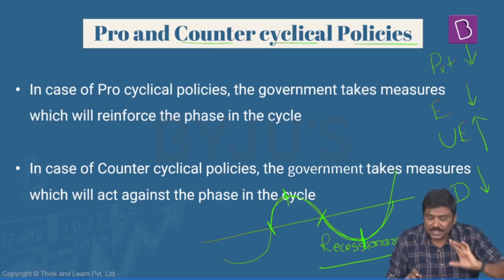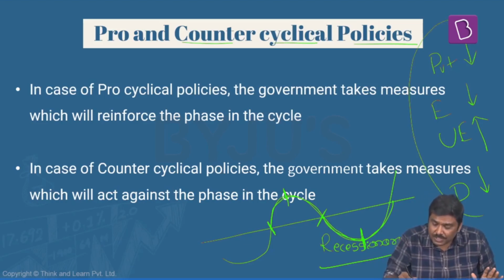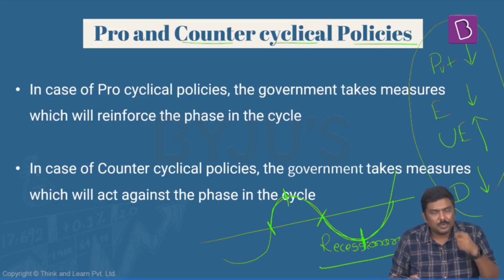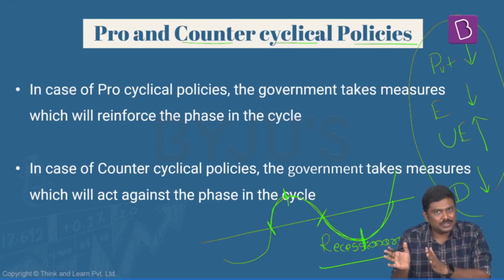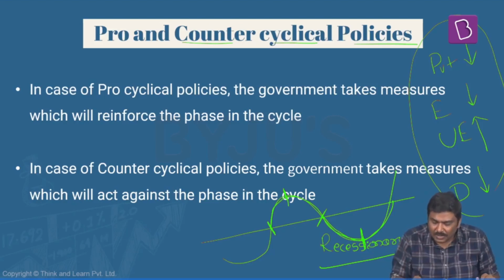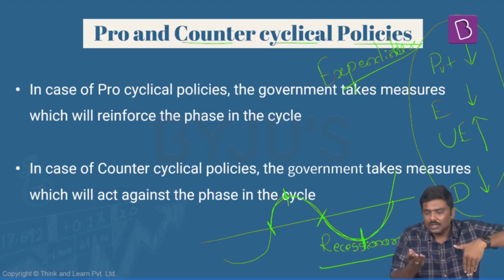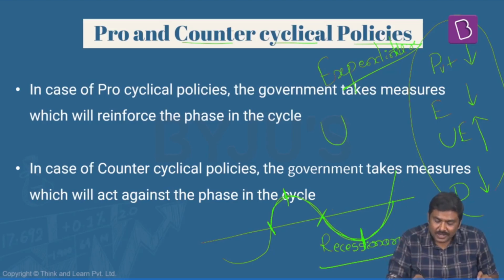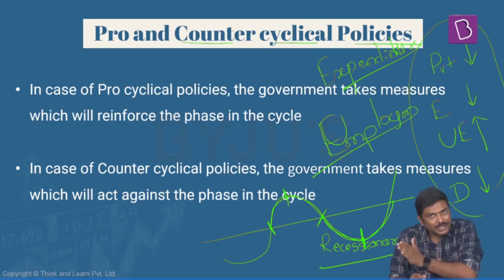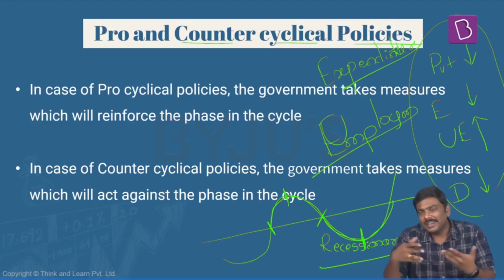Now, if government policies are doing exactly opposite to this, for example, government will increase its expenditure. So private sector investment coming down, government's investment expenditure will increase. Government will create employment in the system. So earlier, without government intervention, what we have seen, unemployment rate increasing.